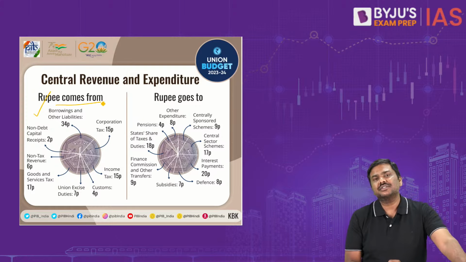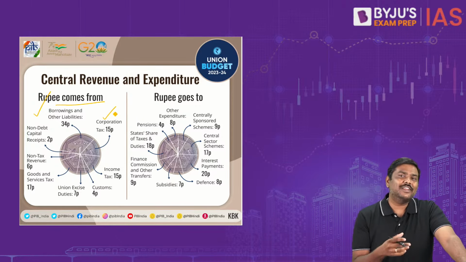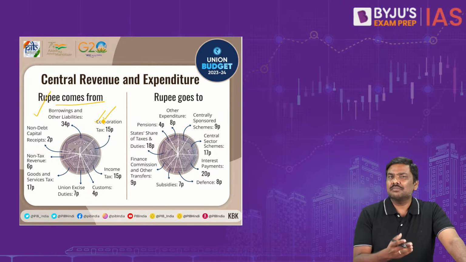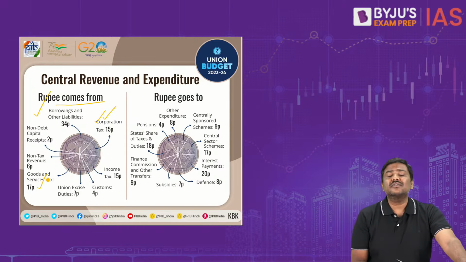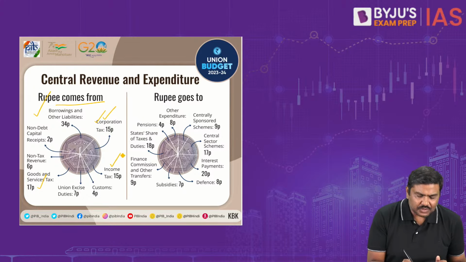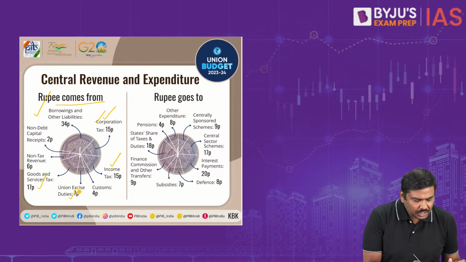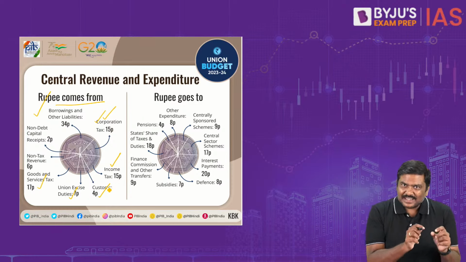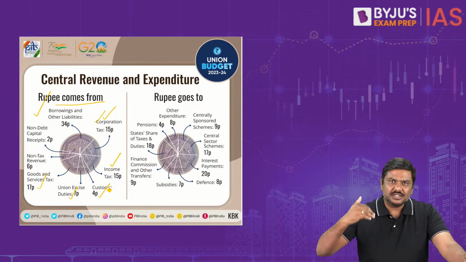So in case of the income sources, the most important source of income, I'm focused on the taxation here. It is corporate taxes, but much higher than the corporate tax as per the budget estimate is the goods and services taxes. In addition to the corporate taxes, there is one more important source of income for the government, that is the income tax. Apart from this, union excise as well as customs. Now apart from these numbers, don't by heart the numbers. Just remember the sequence, which is the highest, which is the lowest.